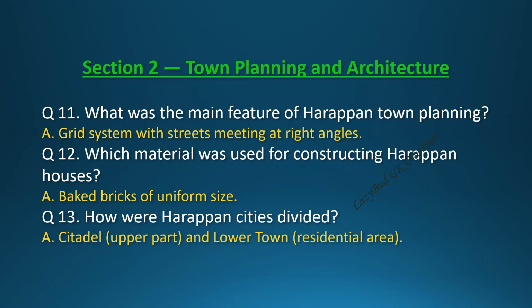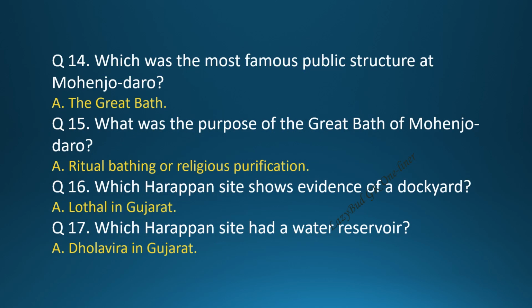Question 12. Which material was used for constructing Harappan houses? Answer. Baked bricks of uniform size. Question 13. How were Harappan cities divided? Answer. Citadel, upper part, and lower town, residential area. Question 14. Which was the most famous public structure at Mohenjo-daro? Answer. The Great Bath. Question 15. What was the purpose of the Great Bath of Mohenjo-daro? Answer. Ritual bathing or religious purification.